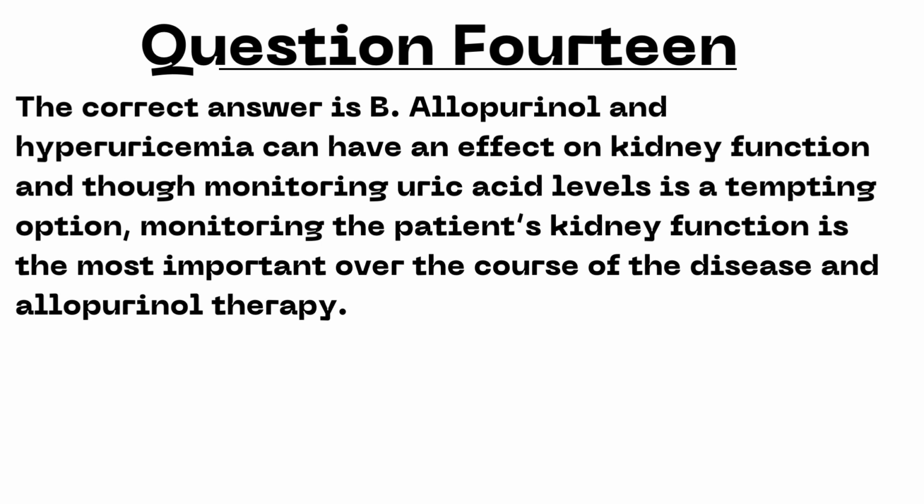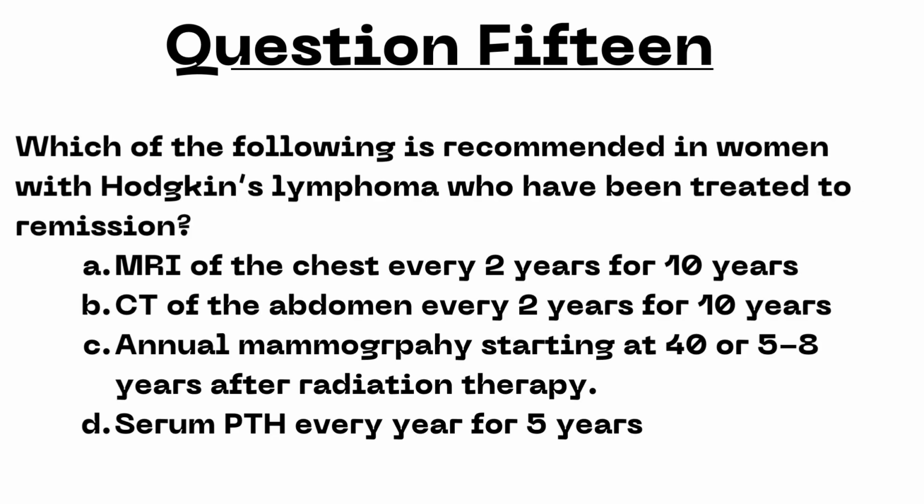Next question. Which of the following is recommended in women with Hodgkin's lymphoma who have been treated to remission? A. MRI of the chest every 2 years for 10 years. B. CT of the abdomen every 2 years for 10 years. C. Annual mammography starting at 40 or 5 years after radiation therapy. D. Serial PTH every 6 months for 5 years. I'll give you a second to review.